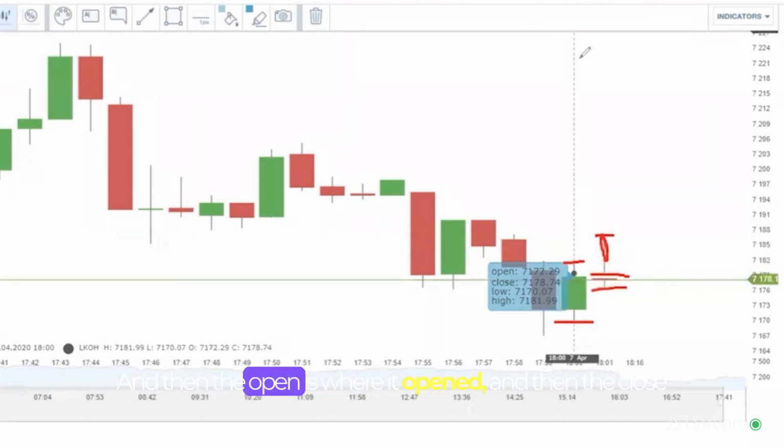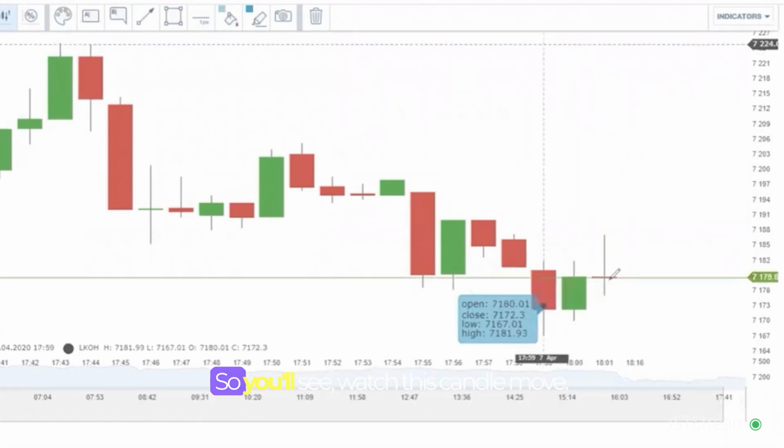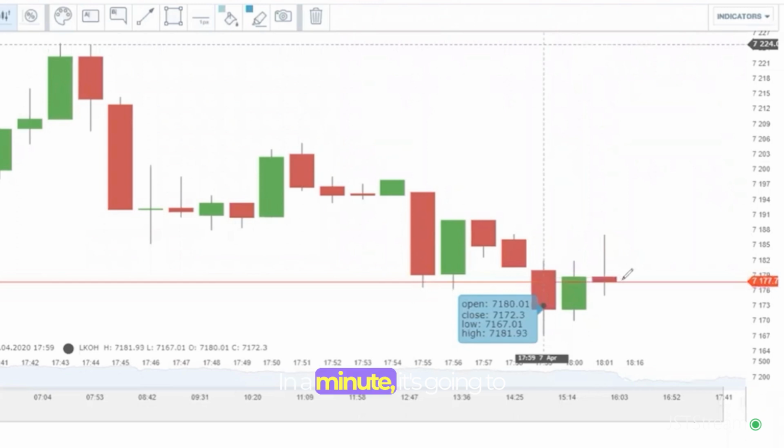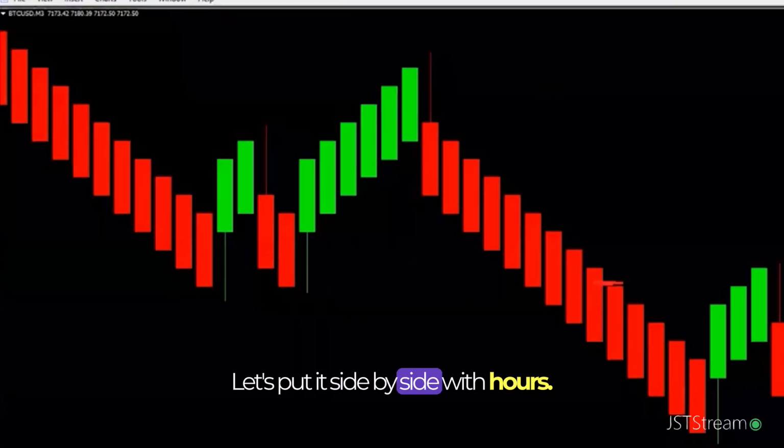And then the open is where it opened, and then the close is where it will close to move on to the next candle. So you'll see, watch this candle move. In a minute, it's going to close and open the new candle. Keep watching. See, it's currently still at the open, roughly. Let's put it side by side with ours.